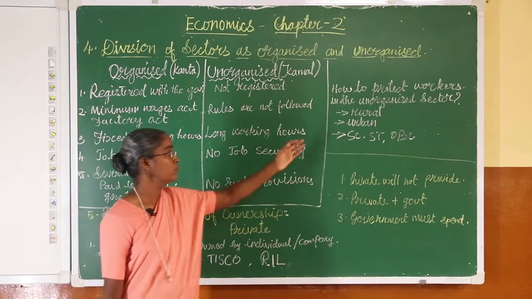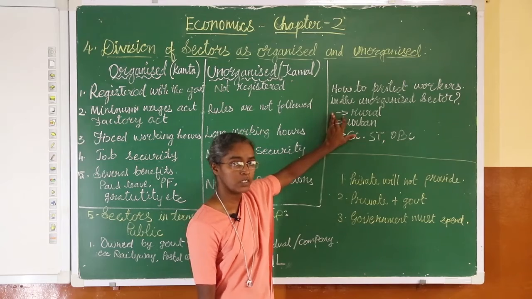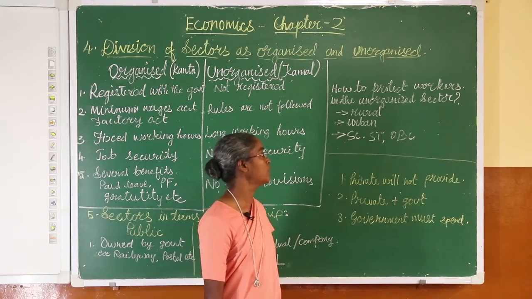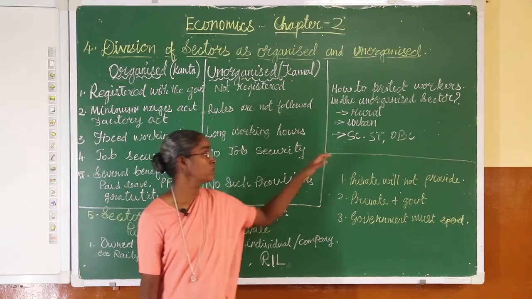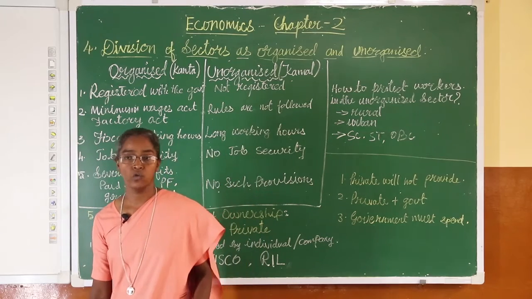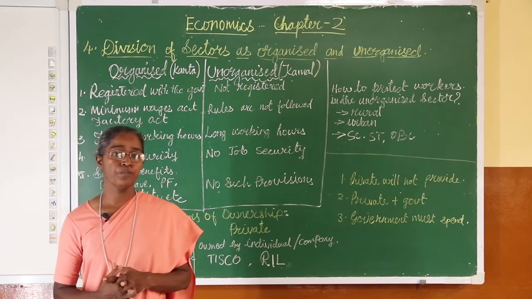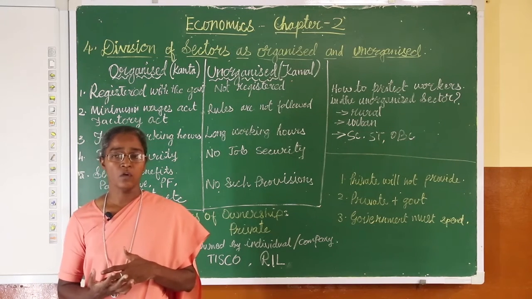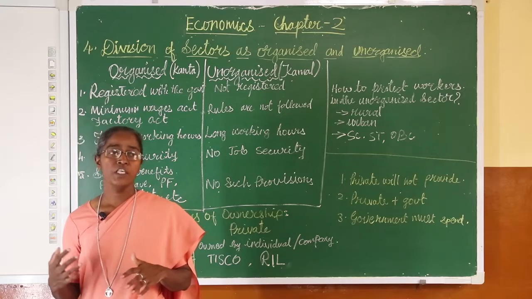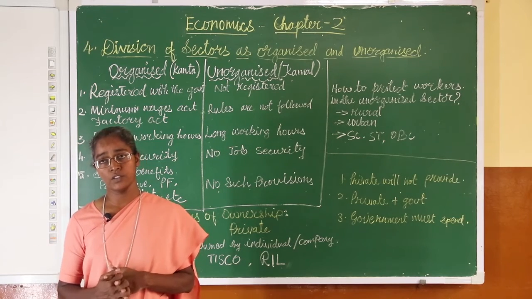There are three things that we have to remember. First, the workers in the rural areas. Second, the workers in the urban areas. And last one is SC, ST and OBC, other backward communities, those who are working. Now, from 1990, it is observed that many of those in the organized sector, when they lose their job, are forced to go into the unorganized sector.